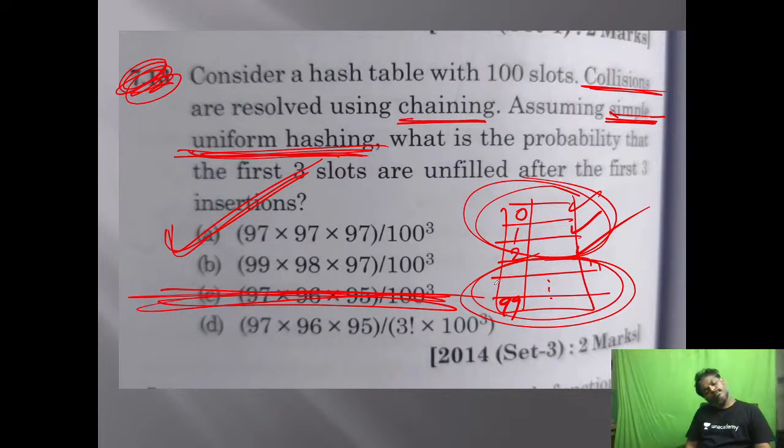Actually, if that condition about the first 3 slots was not there, I think it would be 100 out of 100 every time, since it can go anywhere. But here, other than those 3, you have to go. This is the first problem. I hope no one has any doubt.